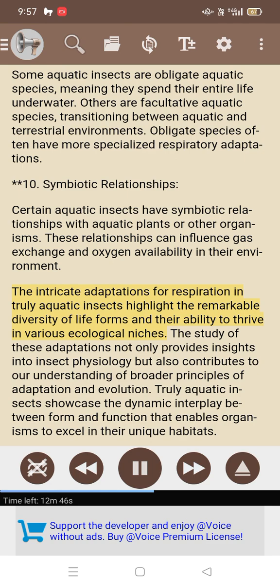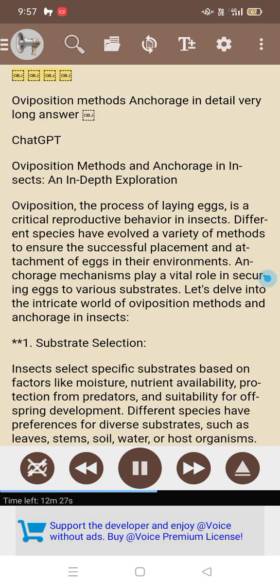The intricate adaptations for respiration in truly aquatic insects highlight the remarkable diversity of life forms and their ability to thrive in various ecological niches. The study of these adaptations not only provides insights into insect physiology but also contributes to our understanding of broader principles of adaptation and evolution. Truly aquatic insects showcase the dynamic interplay between form and function that enables organisms to excel in their unique habitats.